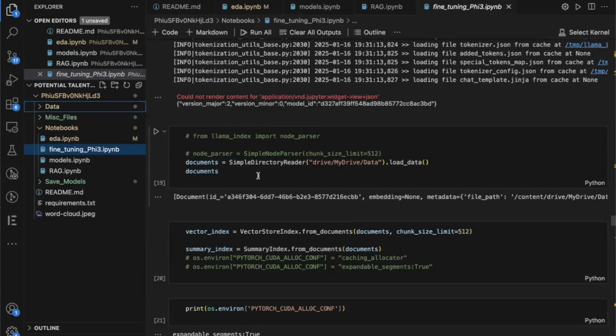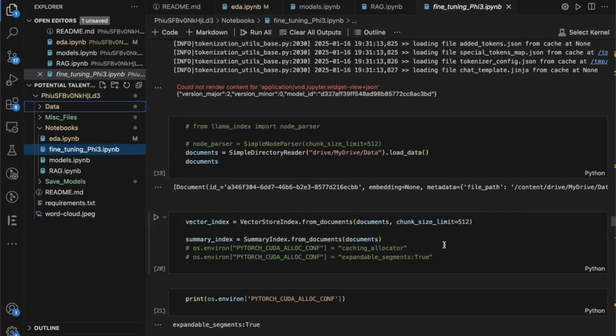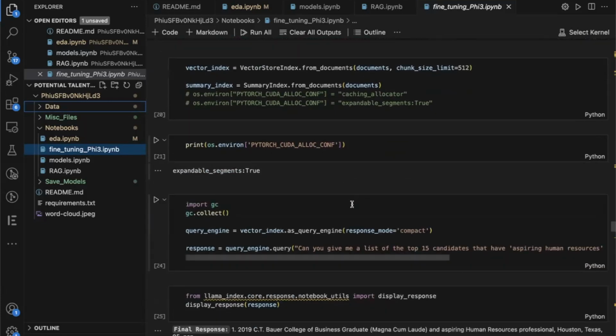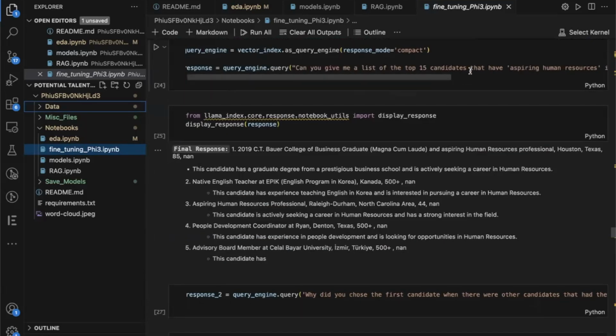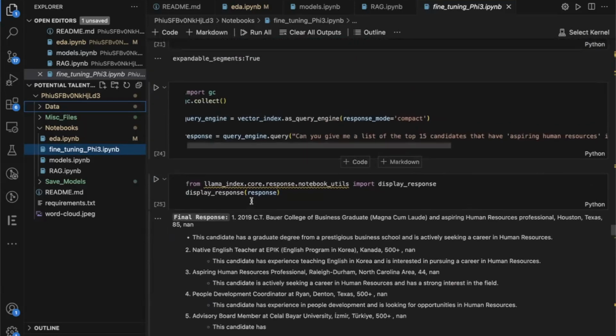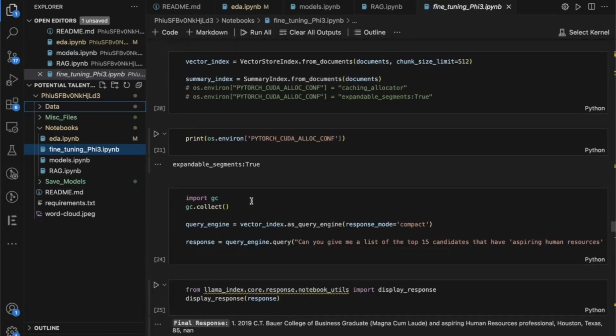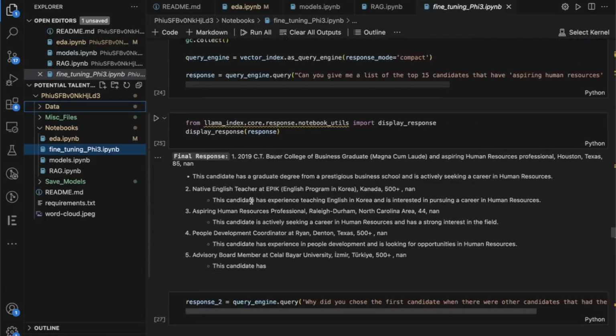I let it train on that data, and then queried it about the candidates in that list. Although it didn't give me 15, and this might be because I did not set a token max length, which I would have to look into, it only gave me the top five.